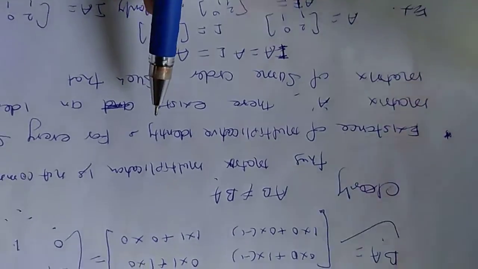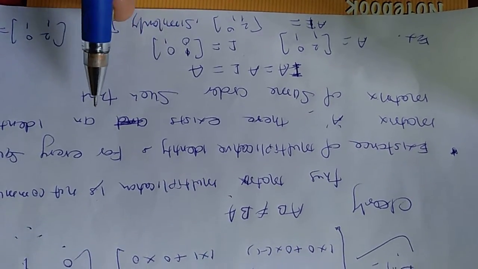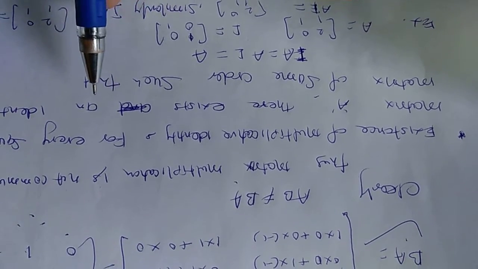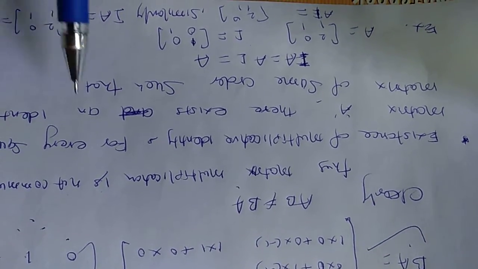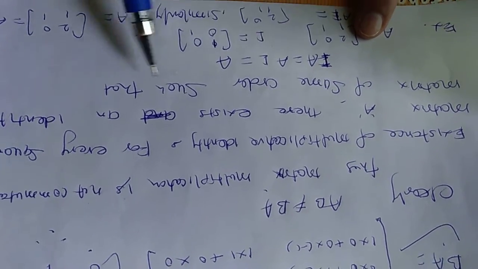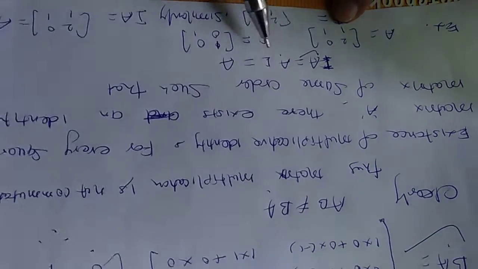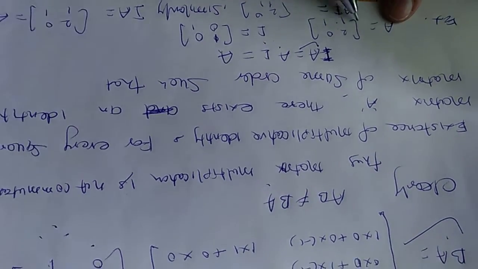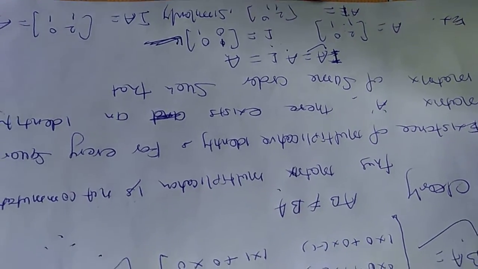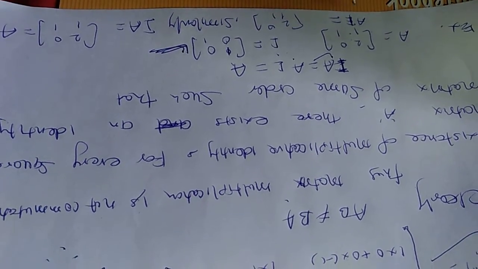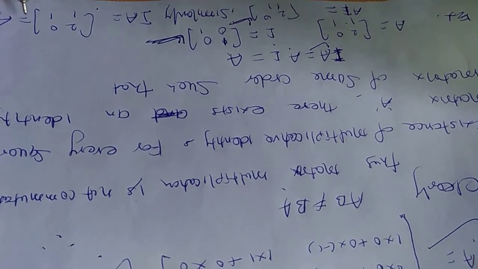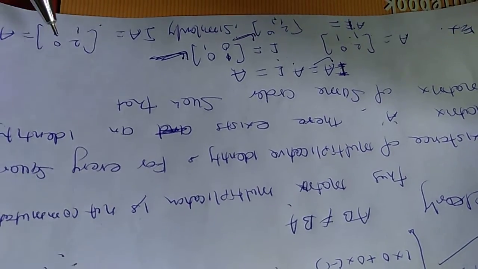Existence of multiplicative identity. For numbers, you know that 1 is the multiplicative identity for every number. In the same way, for every square matrix A, there exists an identity matrix I of the same order such that IA is equal to AI is equal to A. So I am taking A is equal to [3 0; 1 1] and I is the identity matrix. If you find the product AI or IA, you will find that in every situation, in every case, it is equal. Okay, thank you.